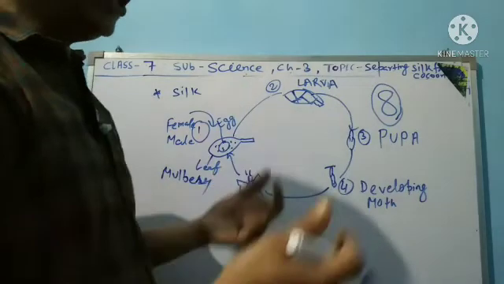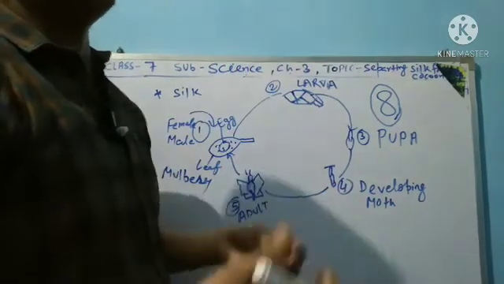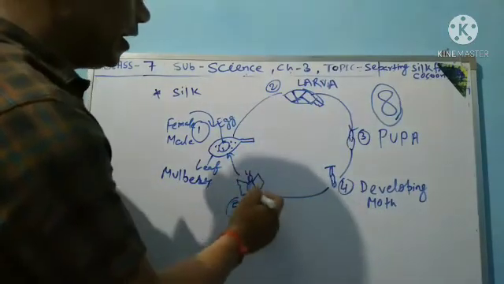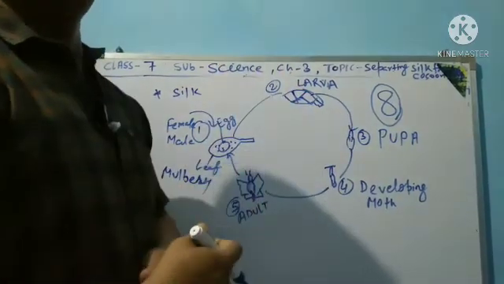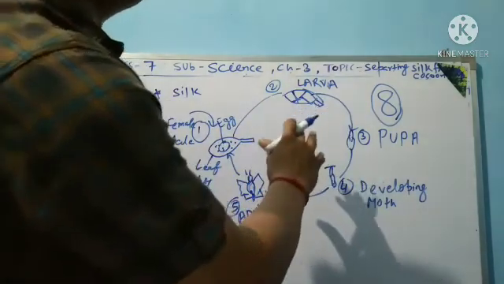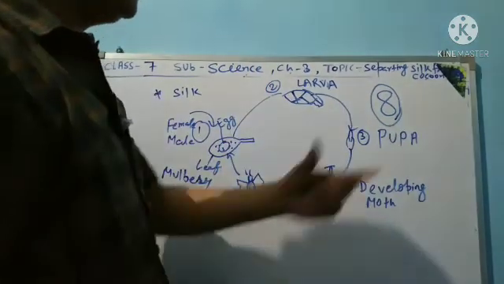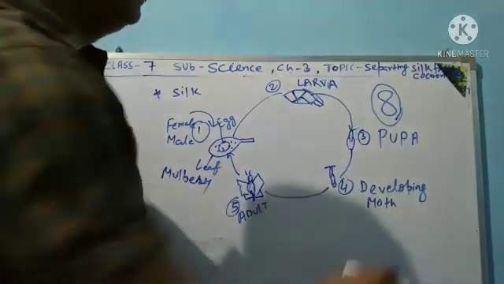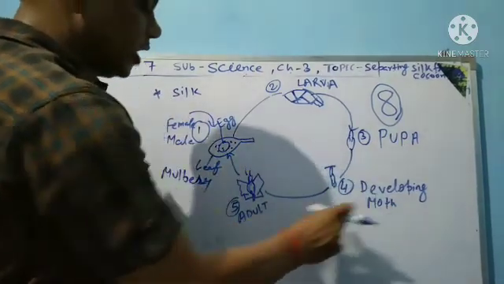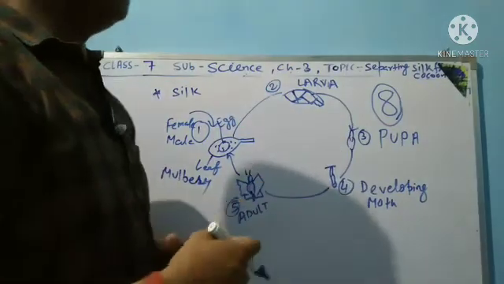Then again, to separate the thread, the moth develops inside, and during that duration it becomes an adult and flies. So this is the process of separating silk generation from the moth: the pupa develops into a moth, and the adult flies away.